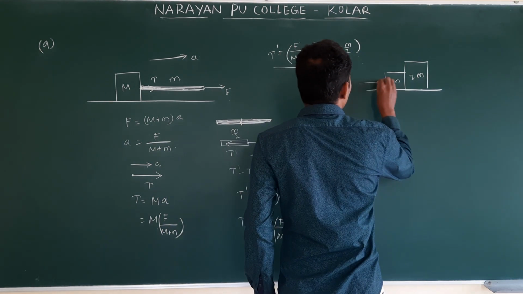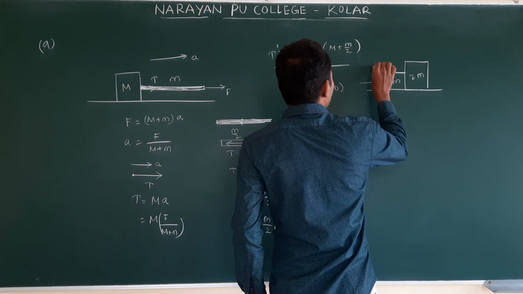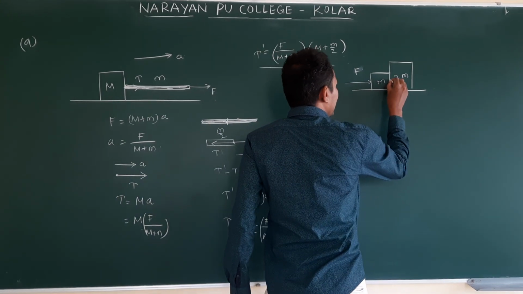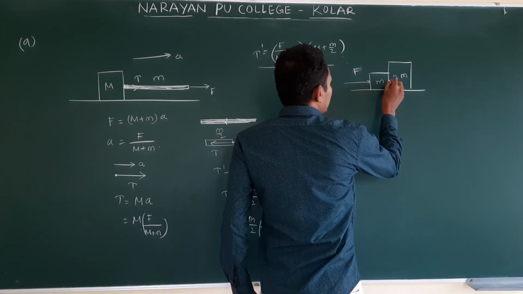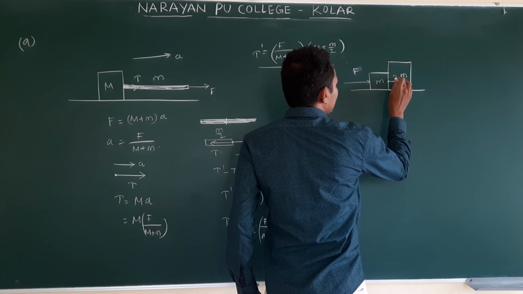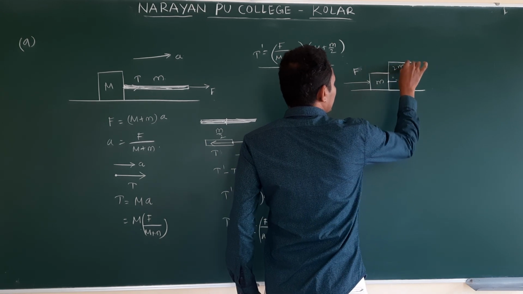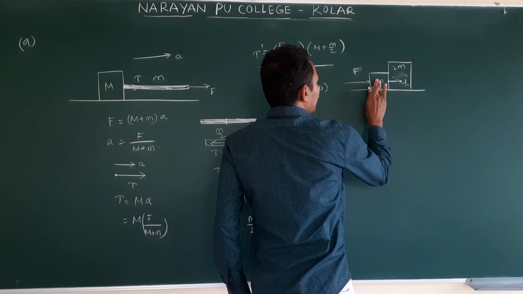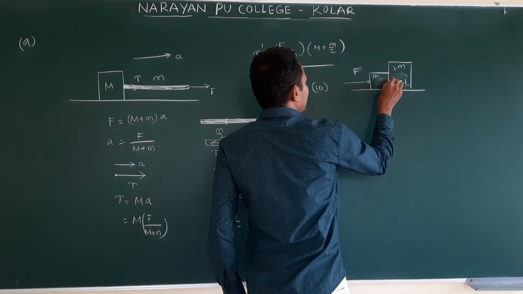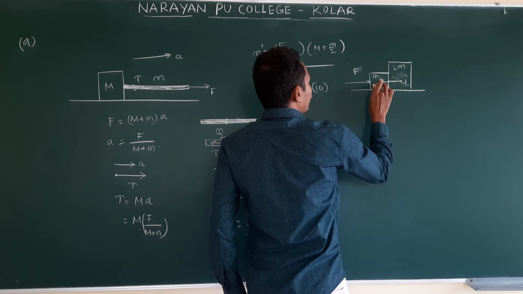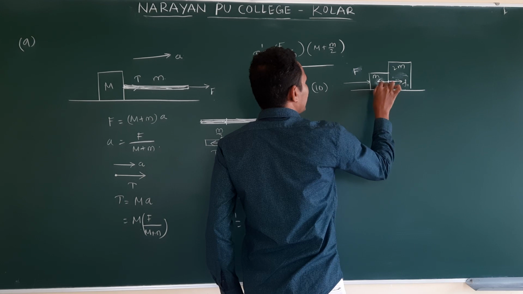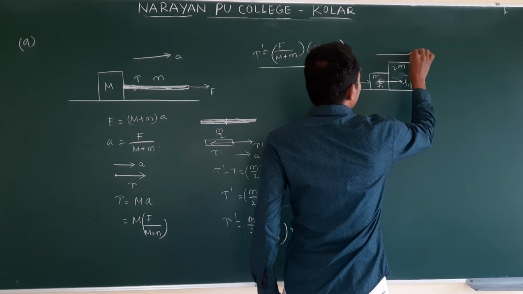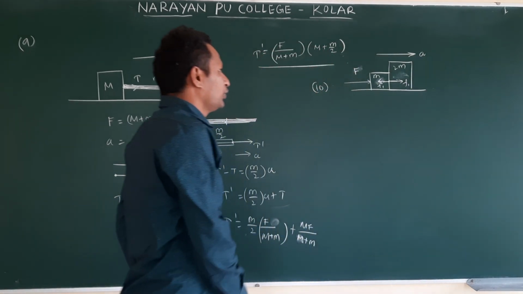Suppose now I am applying force on small m. Due to this contact, here we have a reaction force. This will exert force on this in this direction, that you take as small f1. Reaction will be in this direction, the same amount of force according to Newton's law, that is f1. Clear? But the system will accelerate in the direction of the force.